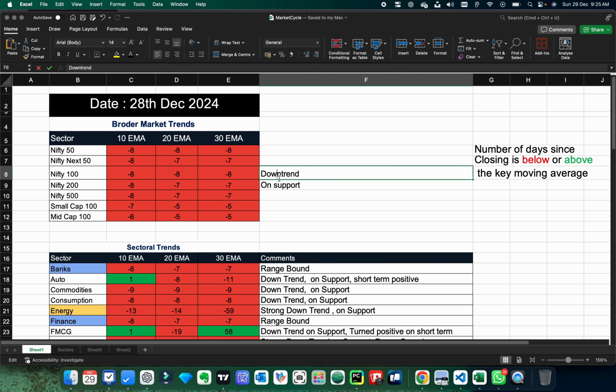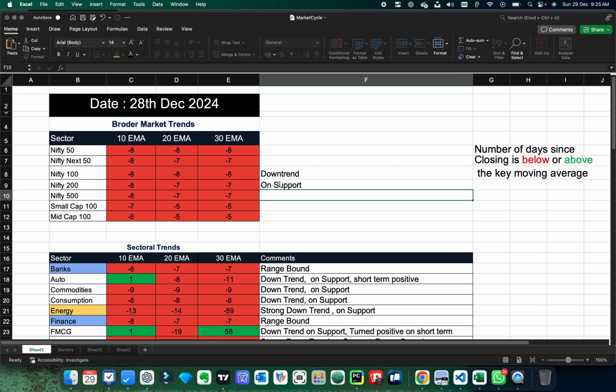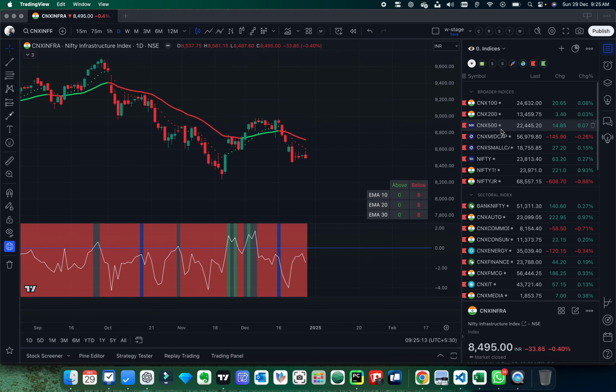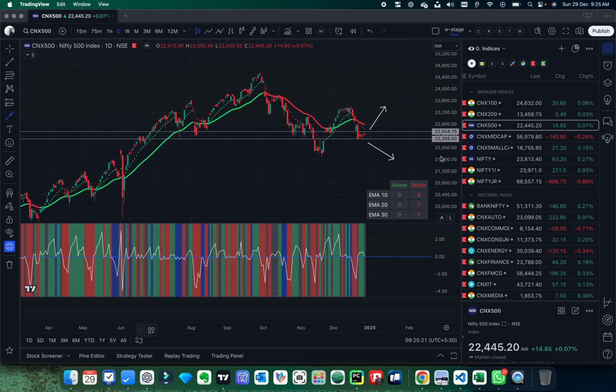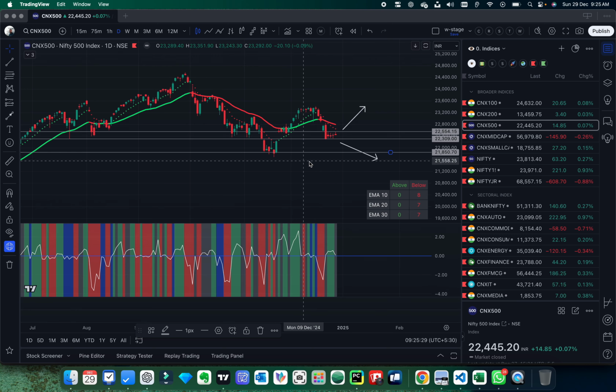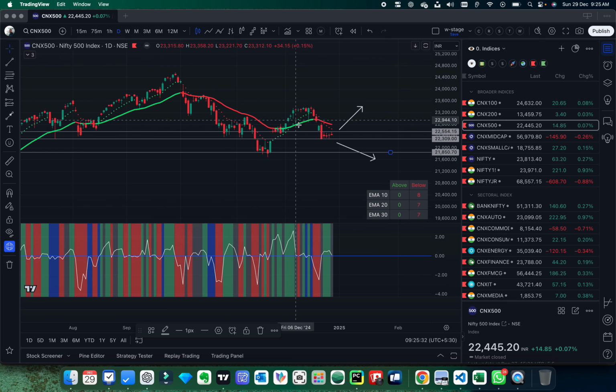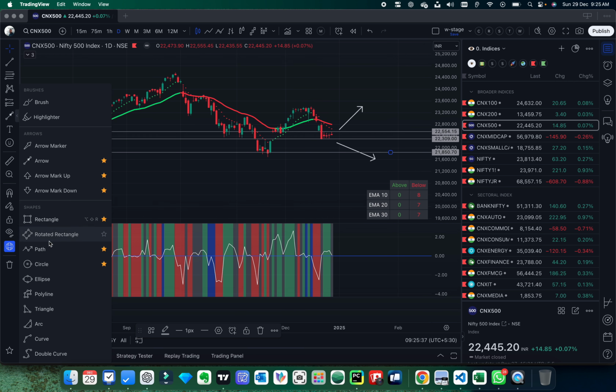So this week will be the interesting week to see whether the breakouts are happening on the upside or on the downside. If breakouts happen on the downside, then we might see further downfall in the overall market, because as you can see here, we will then continue the downtrend. Here actually we have been, this low has been protected so far, and as per the Dow theory we have not broken this.